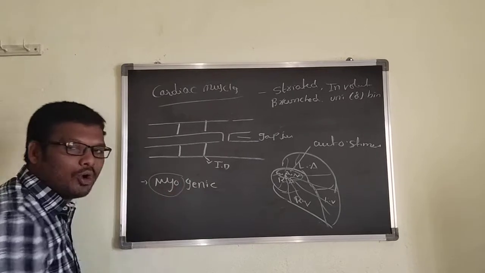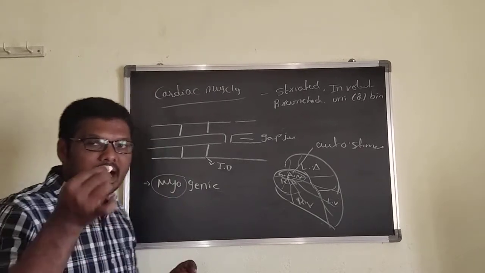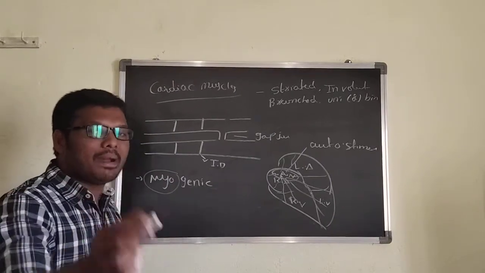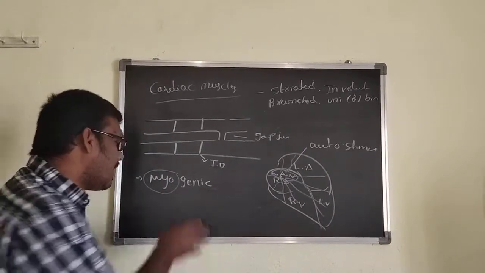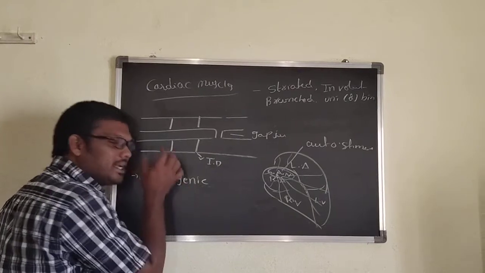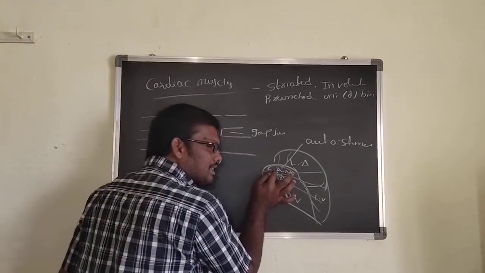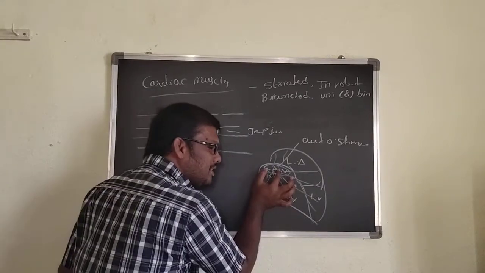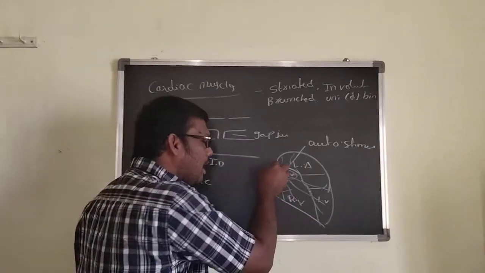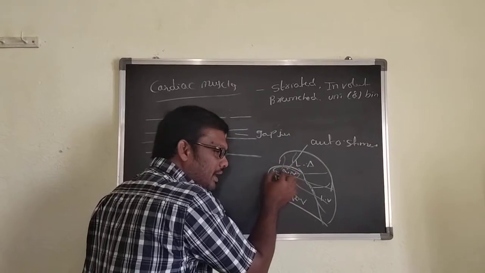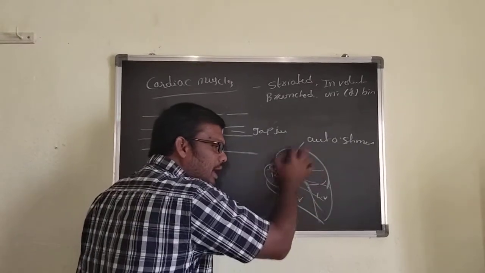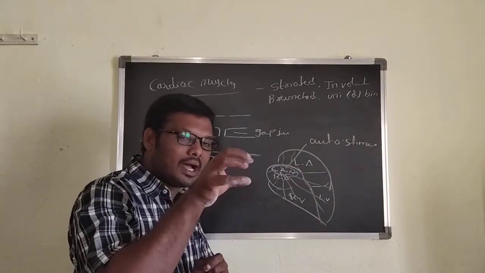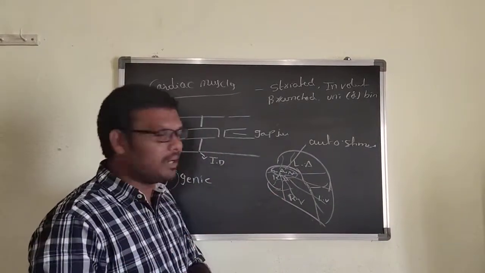Now that type of heart is called what? Myogenic heart. Myo indicates muscle. That's why our heart is controlled by the muscles, not by the nerve cells. Why? Because here the sinoatrial node is a modified muscle fiber. Once the cell is contracted, this impulse will be transferred to all parts of the heart. Now the total heart reaches contraction and relaxation.